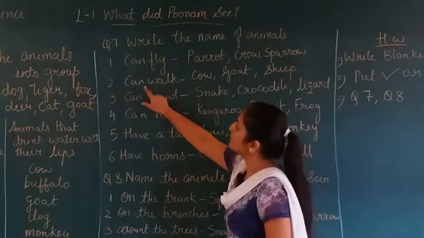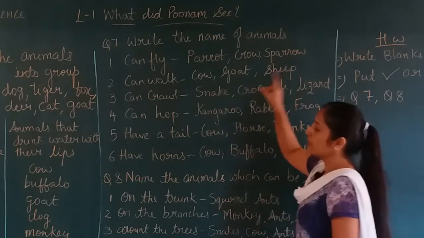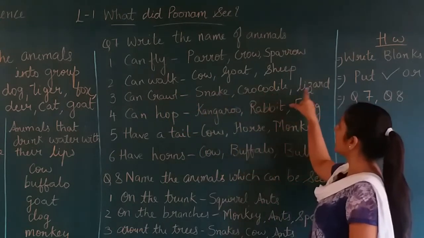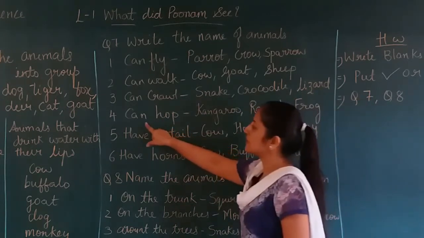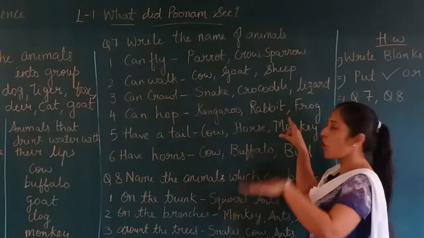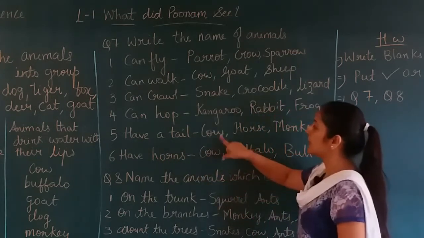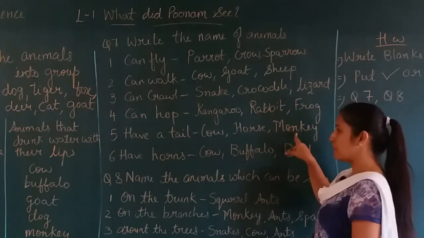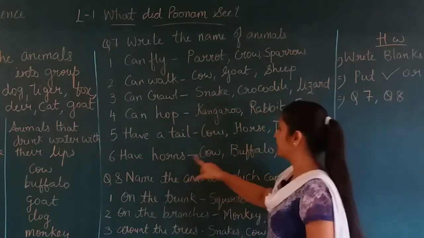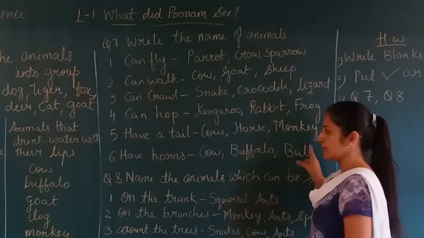Okay. Now, animals that can walk. Cow, goat and sheep. Okay. Now, which animals can crawl? Snake, crocodile, lizard. Okay. Animals that can hop. Hop means kangaroo can hop, rabbit and frog. Now, animals which have a tail. Cow, horse, monkey. Okay. Now, animals that have horns. Cow, buffalo and bull. Okay, they have horns.